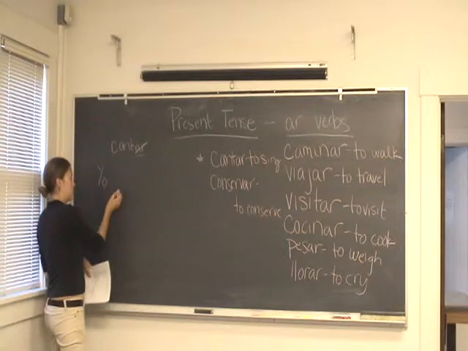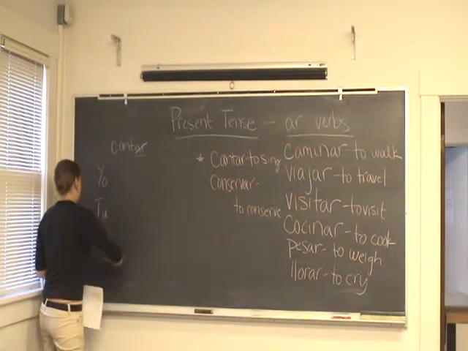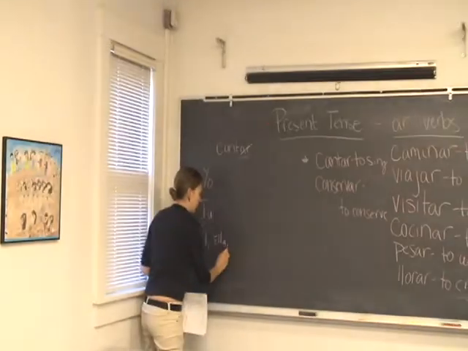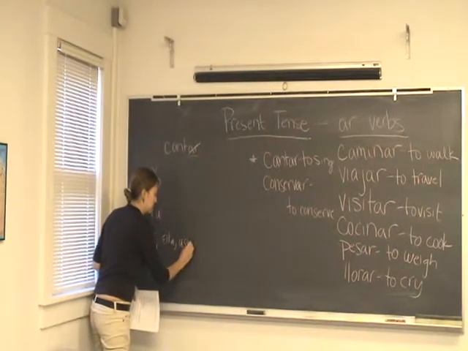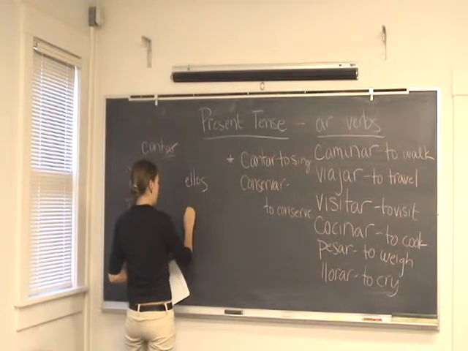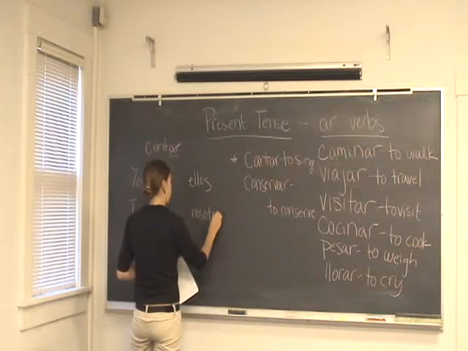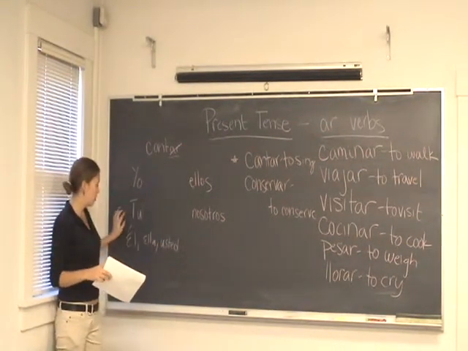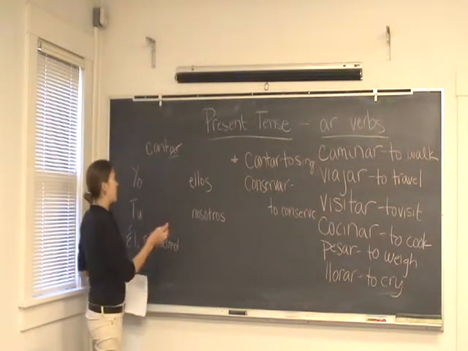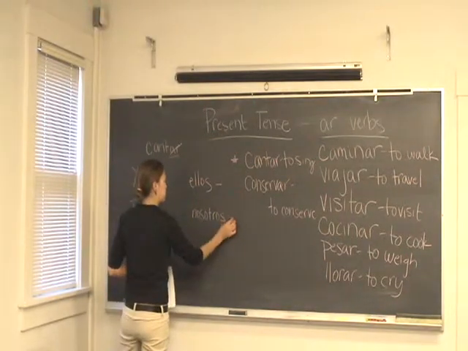So we have yo, which is I, tú, él, ella, and usted, ellos, and nosotros. I, you, he, she, formal you, they, and we. So the ending that we're going to add for each of these is as follows.